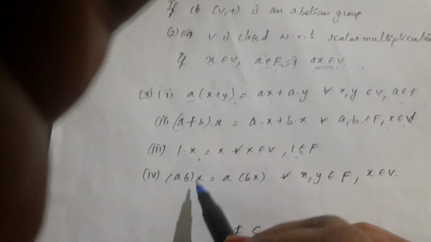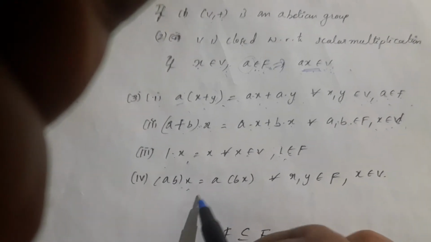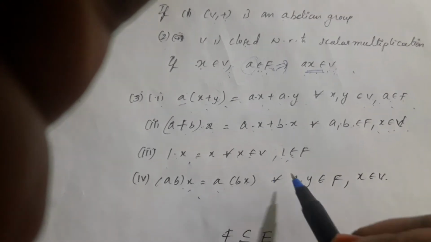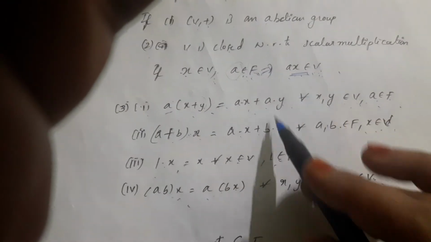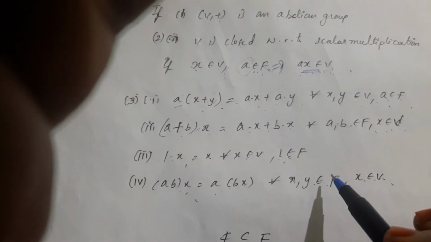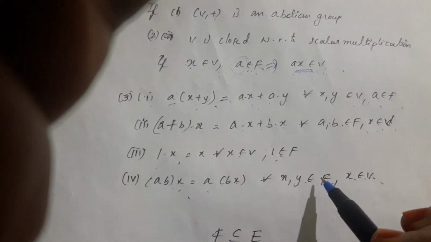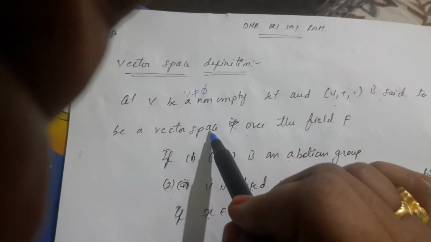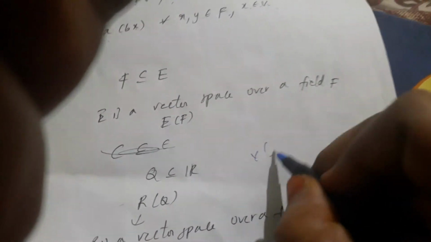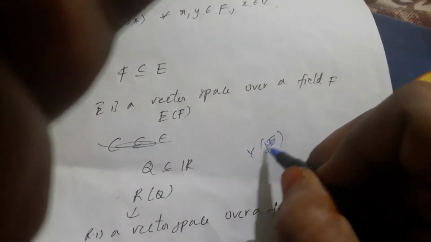Next, (a dot b) dot x is equal to a dot (b dot x), for every a, b belongs to F, x belongs to V. Those are the properties. V is a vector space over a field F, and it will be denoted by V of F.